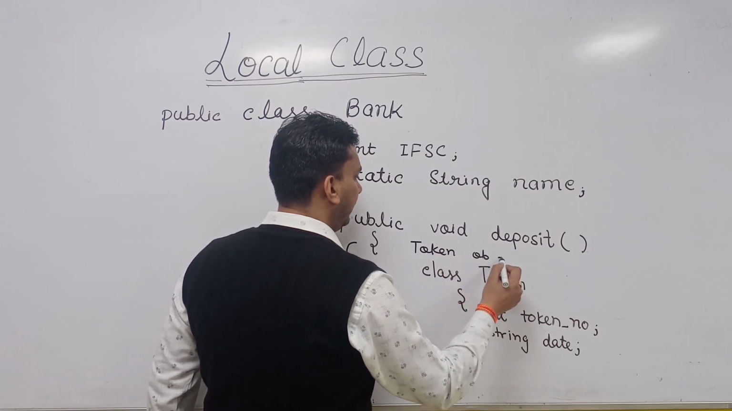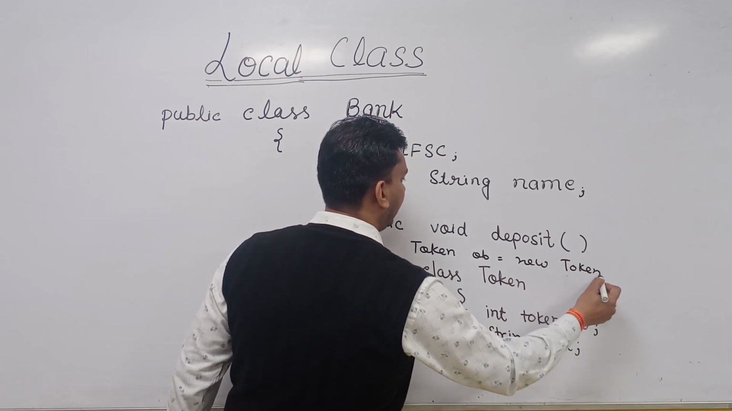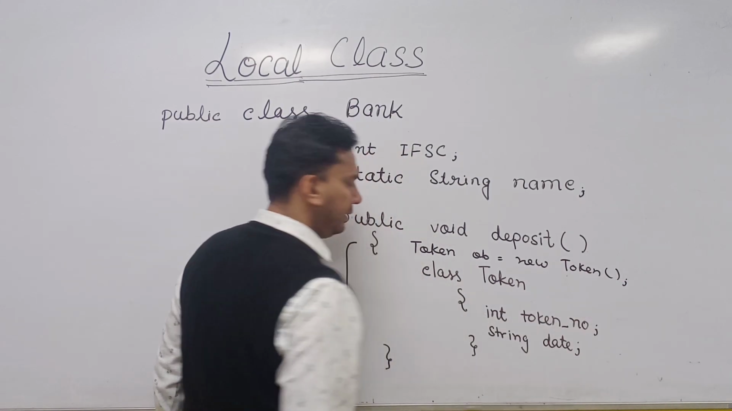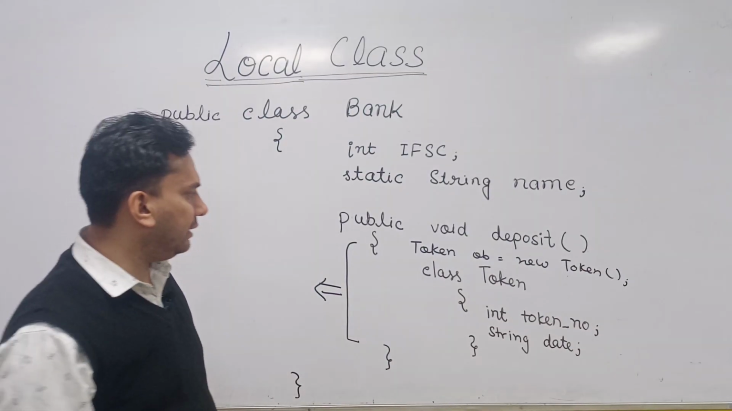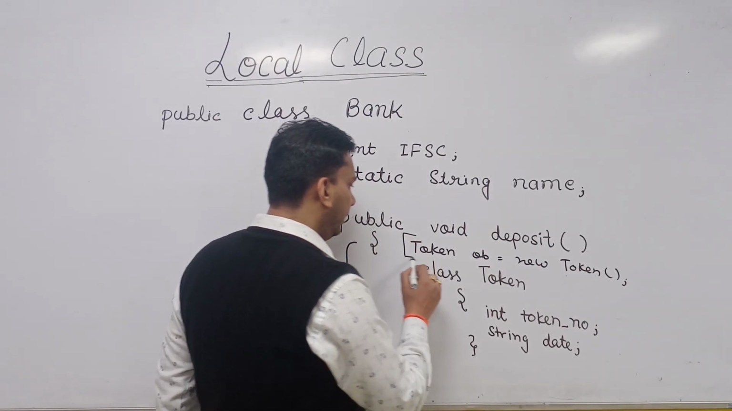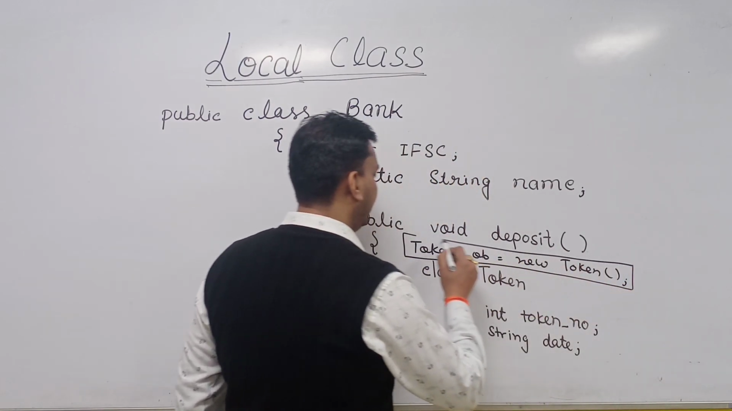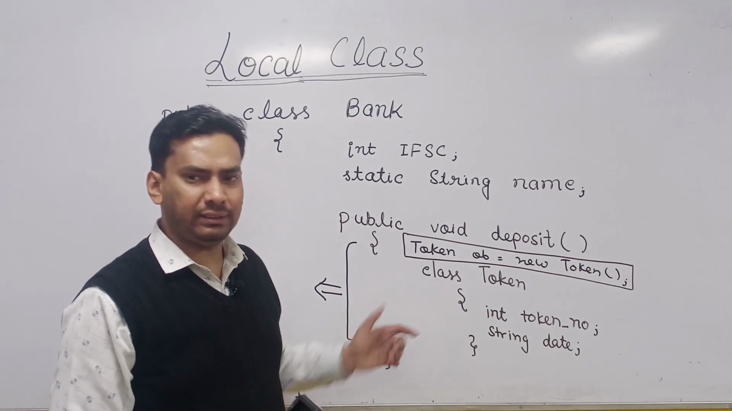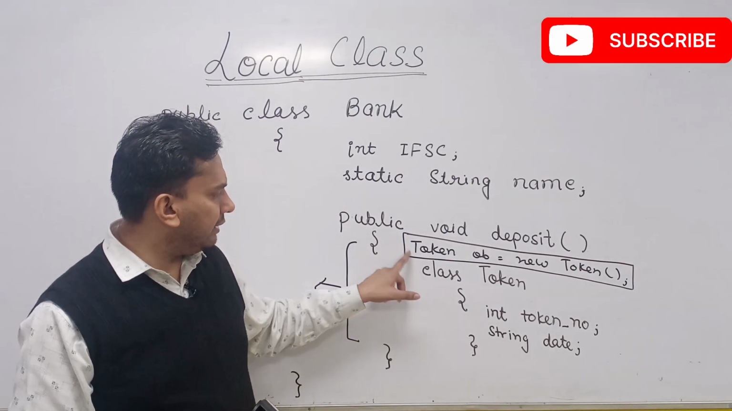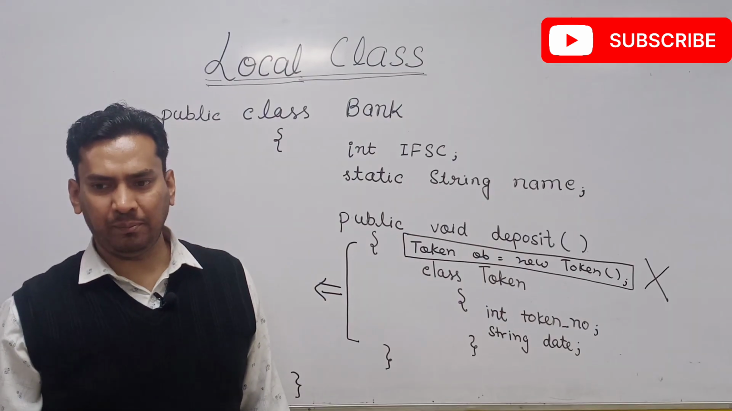Token OB is equal to new token. The object will be created in the normal manner. There is no special syntax for the local class. The only restriction is that the object of the local class can be created only inside the block in which the class is defined. But this is not allowed. You cannot create the object here.